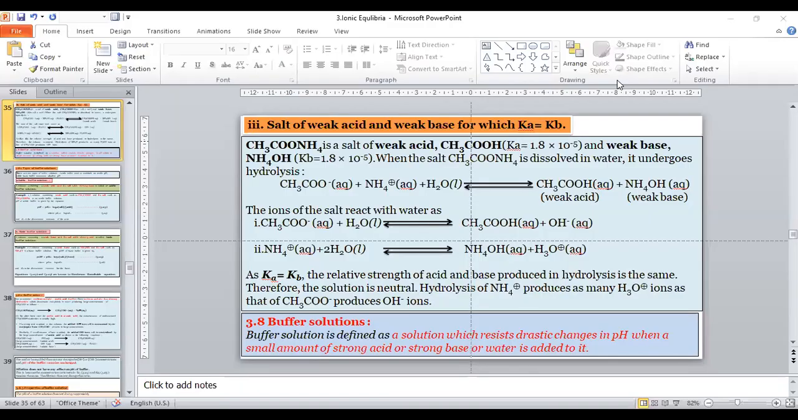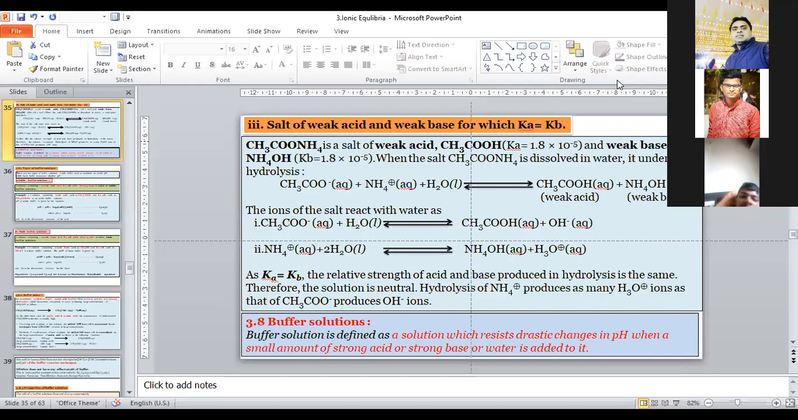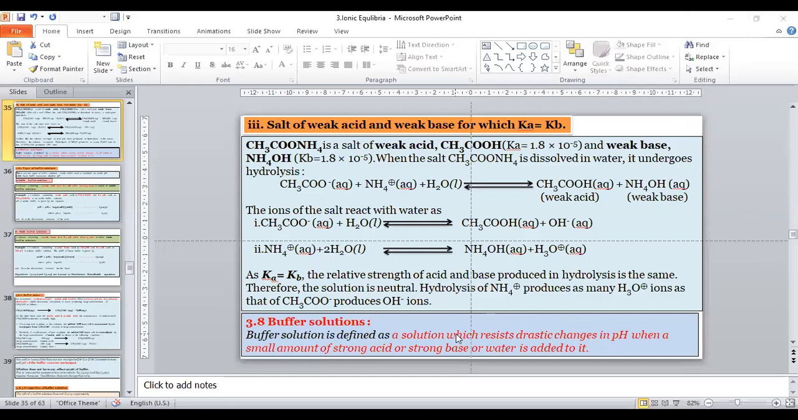Can you see the screen? Anyone tell me? Write your name and seat number in the chat box. Also write whether the screen is visible or not. Or unmute yourself and tell me.